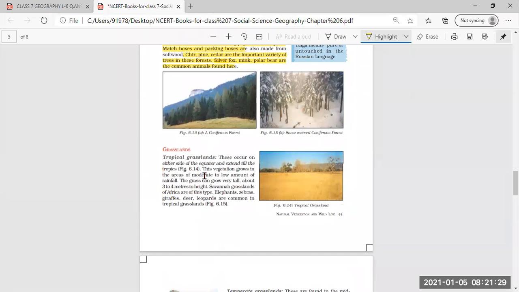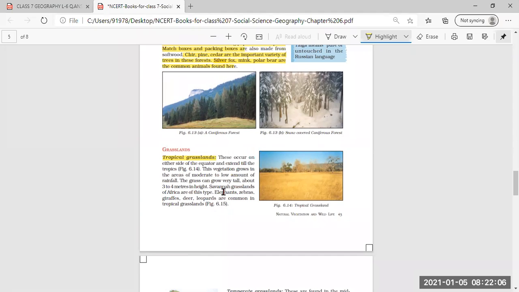Next, we see about the grasslands. Now, different types of grasslands grow. First, we'll see the tropical grassland. That means they occur on either side of the equator. The equator is the central region at 0 degree, and near the equator are the Tropic of Cancer and Tropic of Capricorn, and that is why these tropical grasslands occur on either side of the equator and extend till the tropics. This vegetation grows in the areas of moderate to low amount of rainfall.